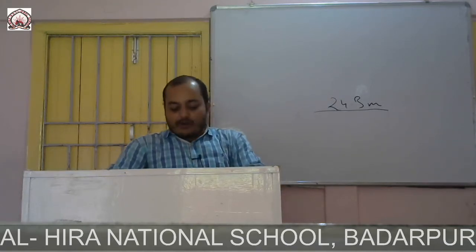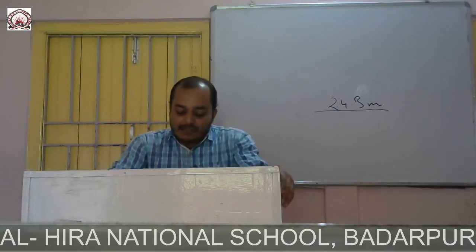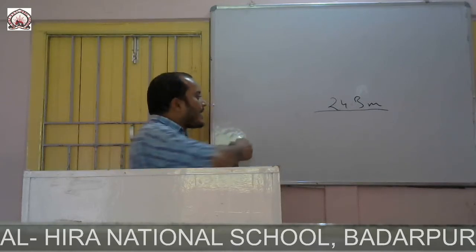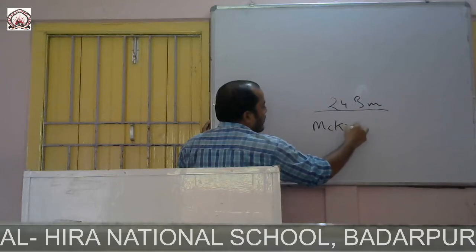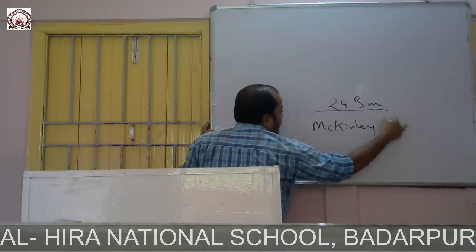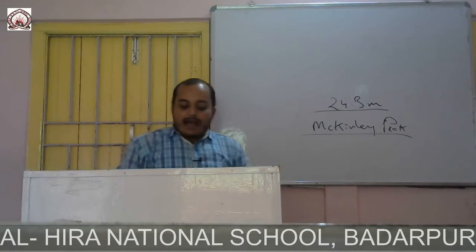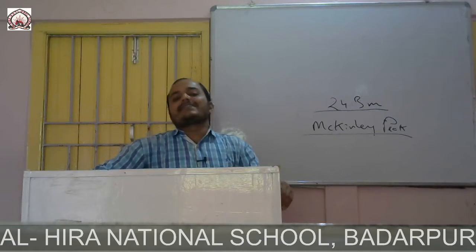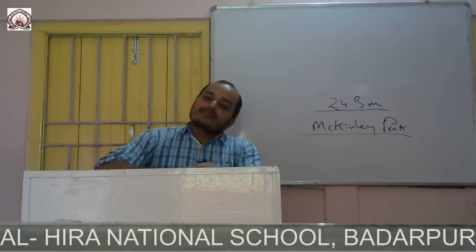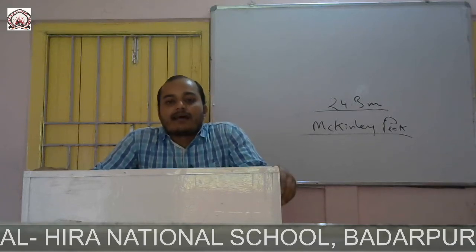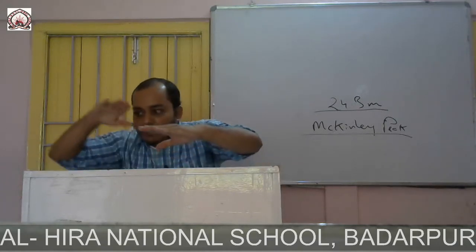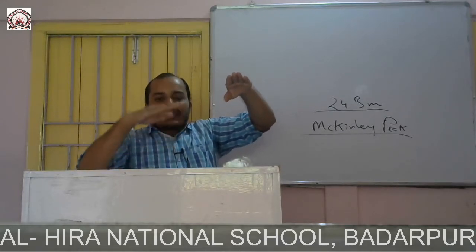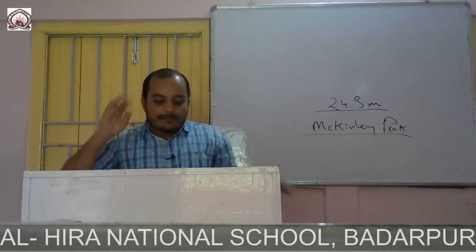Now the physiographic characteristics of this continent are very highly diverse, and the highest place is McKinley Peak. McKinley Peak is the highest place at 6194 meters, and the lowest place is Death Valley, which is 86 meters below sea level. Measurement is always taken from sea level.